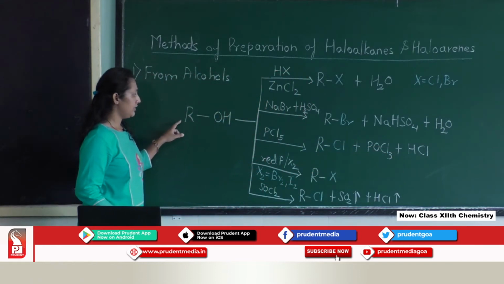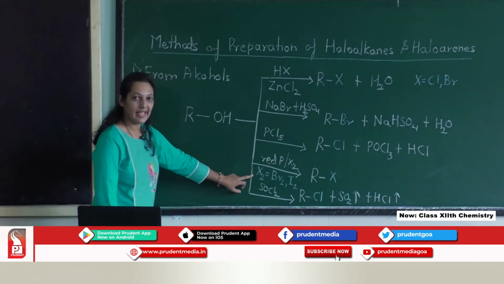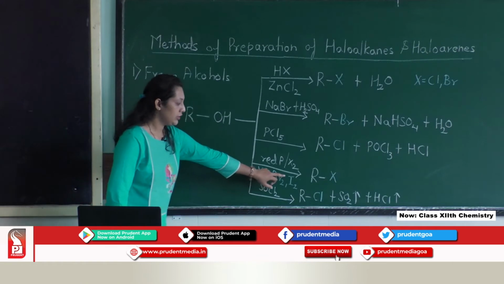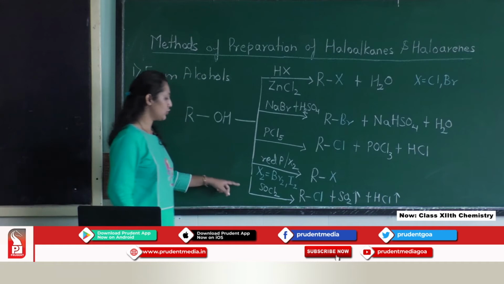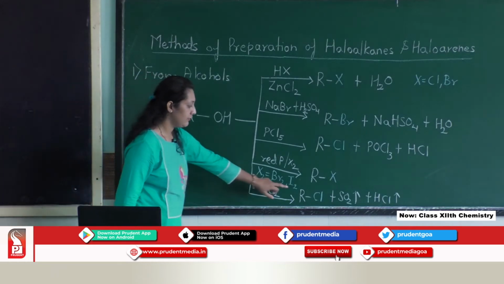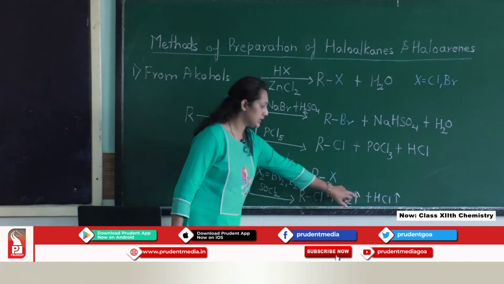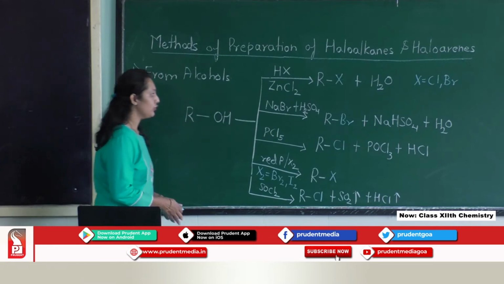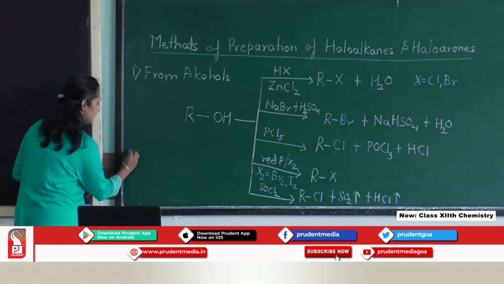Again, when we treat the alcohol with red phosphorus in the presence of a halogen, where X2 equals bromine or iodine, we will again get the alkyl halide. And the last one is alcohol treated with thionyl chloride, which gives the alkyl chloride along with the byproducts sulfur dioxide and HCl. These are the methods of preparation. One more method of preparation is there.